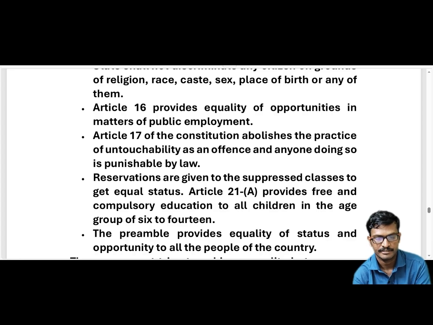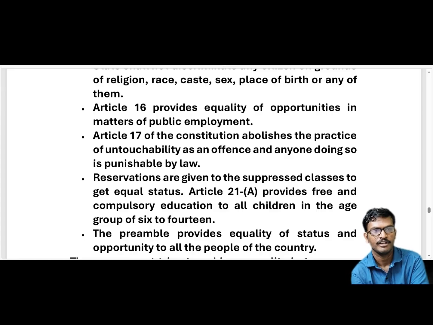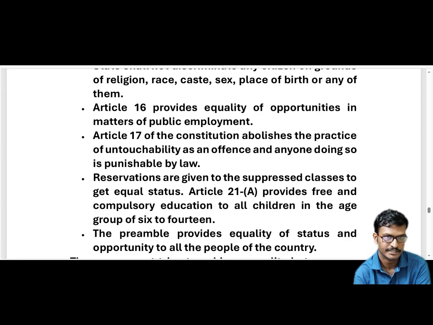Based on untouchability, saying you are an impure person in such and such religion, and we will not give you the opportunity, like this. According to this article, if anyone shows untouchability, saying "Hey, you go there," we should not do such things in any manner. If you do such things, you will be punishable by law.